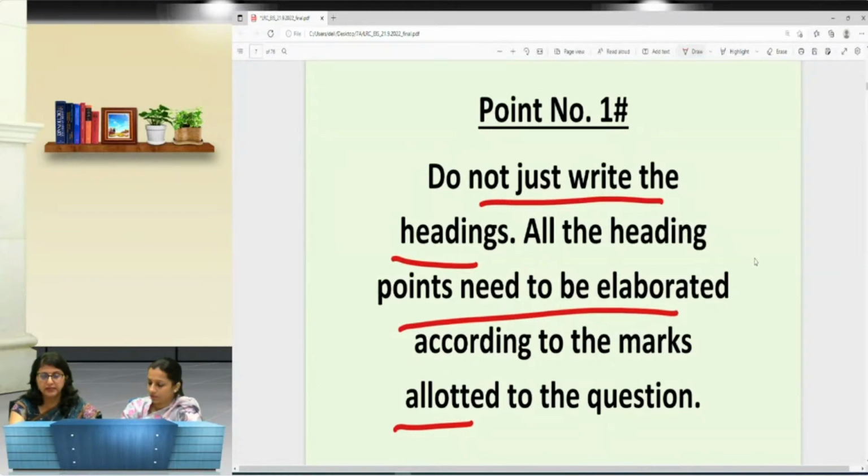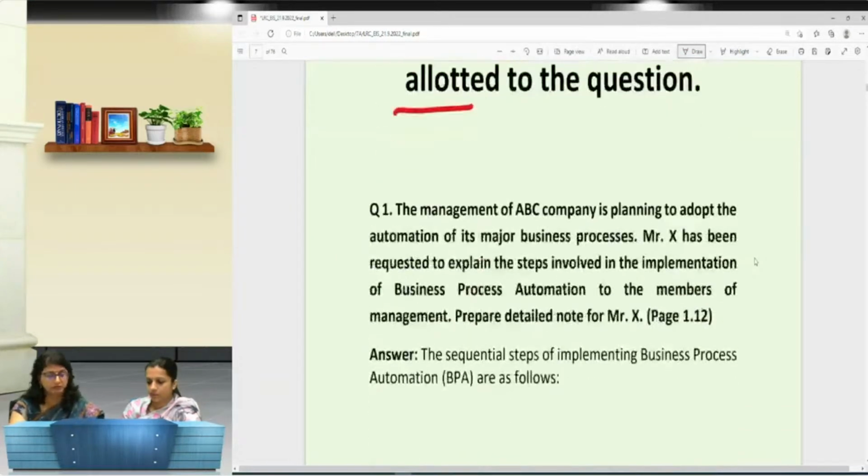For example, we will just explain this point with the help of a question. Suppose the management of ABC company is planning to adopt the automation of its major business processes. Mr. X has been requested to explain the steps involved in the implementation of BPA to the members of management.